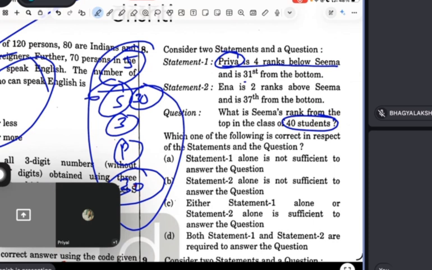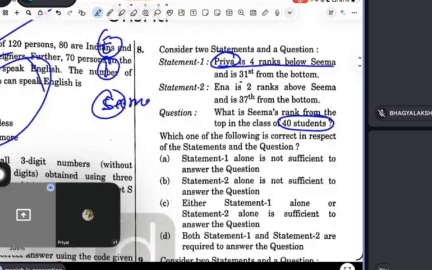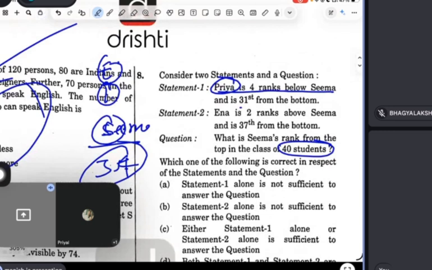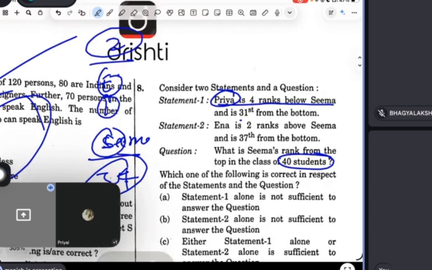Sixth rank. Now see the second statement. Ina is 2 ranks above Seema. This is Seema, and between them one student is there. Now 37th from the bottom is Ina. So 34, 35, 36, 37. Now see what the question is asking, Seema's rank. So 34, 35, 37, 38. It means 2 is here. So what will Seema's rank be? 1, 2, 3, 4, 5. So again we got the same rank.